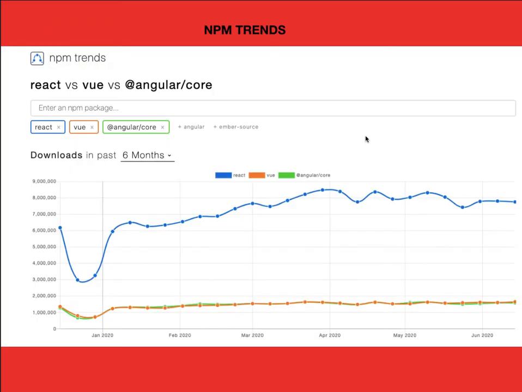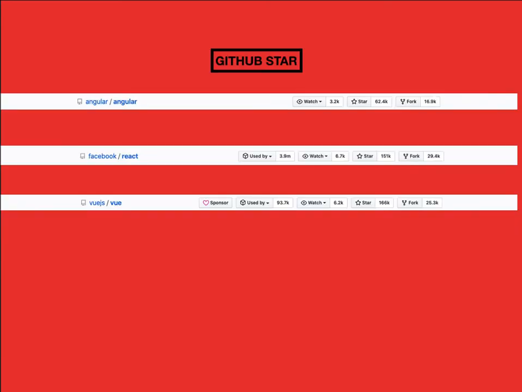Cool. Later I thought I will put some npm trends. When I see the downloads in the last 6 months, it is very high for React.js, and for Angular and Vue it is okay, but React is top notch. Again, I went to GitHub to see the stats. Angular has only 62.4K stars, React 151K, and Vue.js 166K stars.